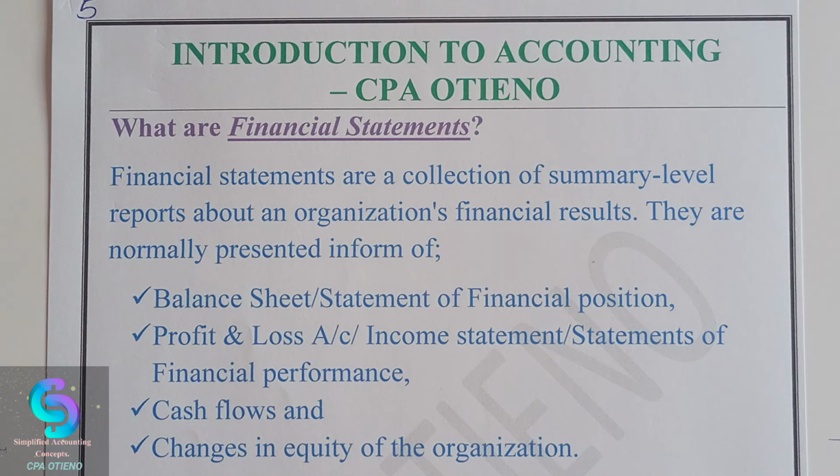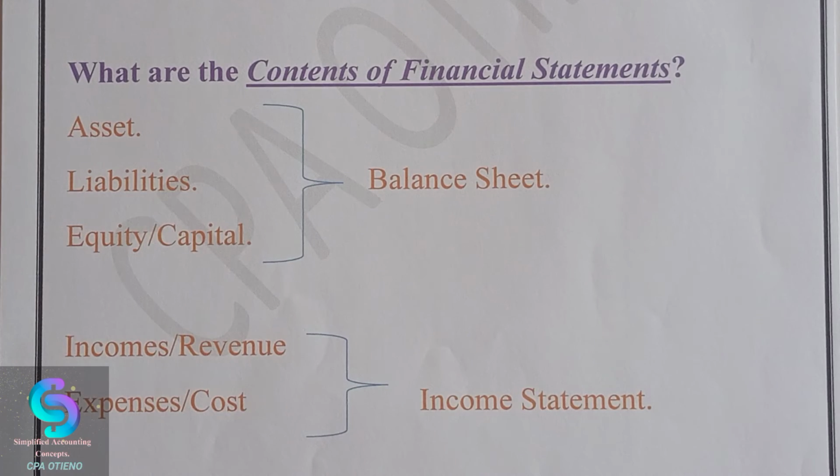So if somebody asks you about financial statements, now you know how to define them. You just say financial statements are a collection, because you can see there are four, of summary-level reports about an organization's financial results. So the four reports will give you an organization's results.